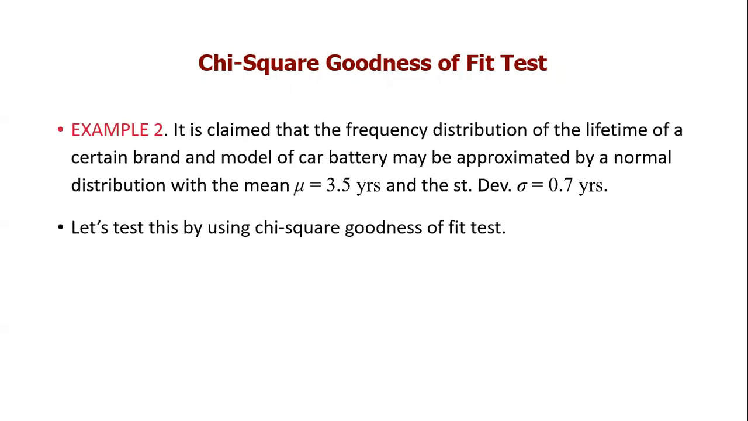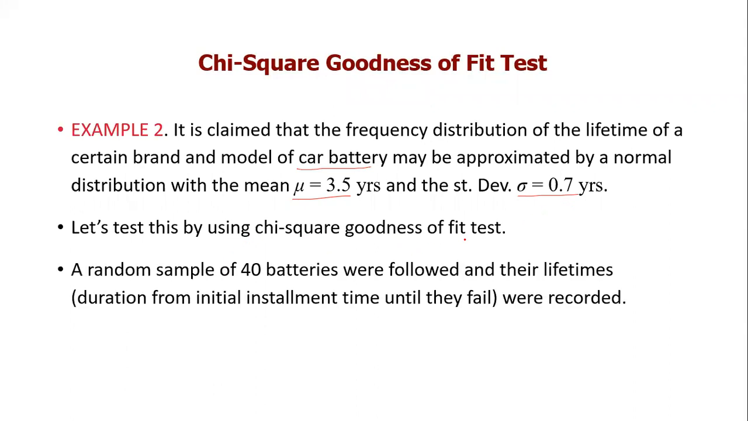Hello everyone. So now we will continue with the next example for the goodness of fit test. It is claimed that the frequency distribution of the lifetime of a certain brand and model of a car battery may be approximated by a normal distribution with mean mu equal to 3.5 years and standard deviation sigma equal to 0.7 years. Well, let's test this by using the chi-square goodness of fit test.